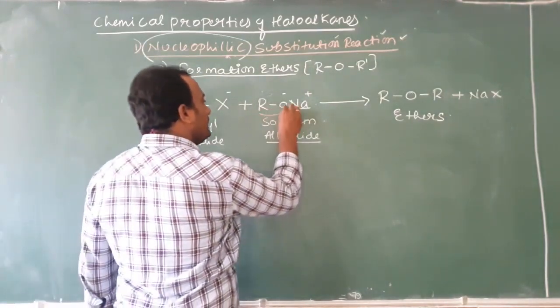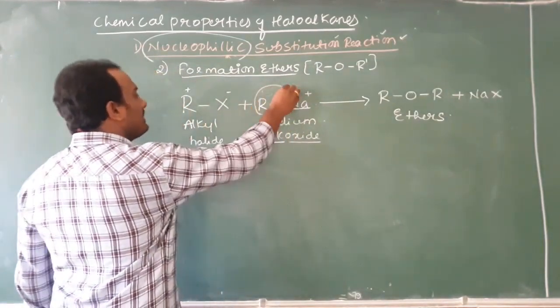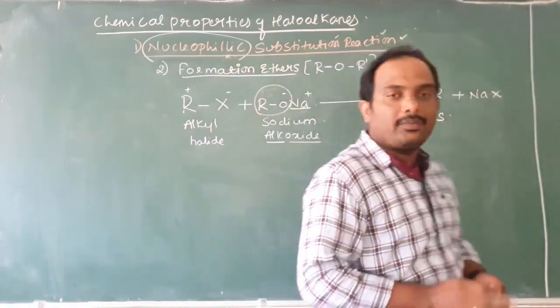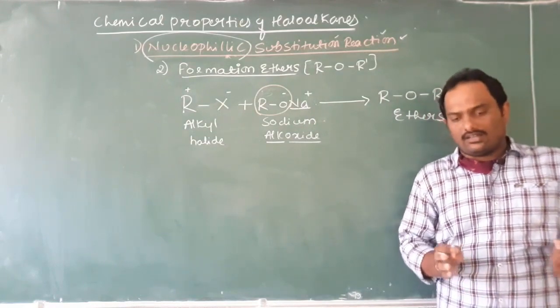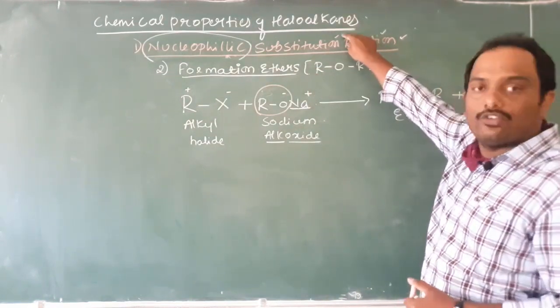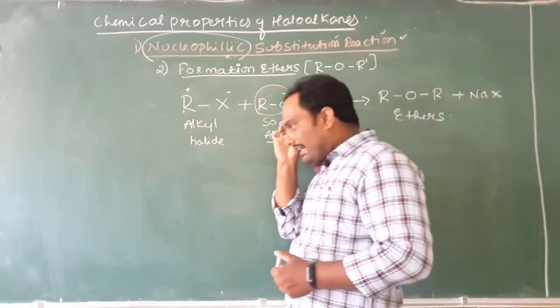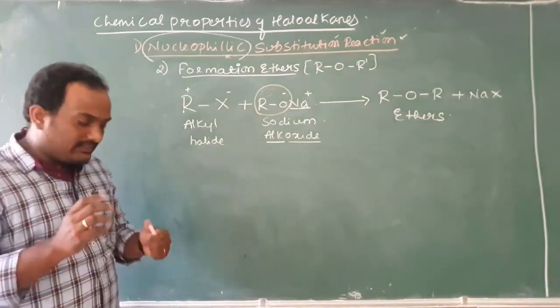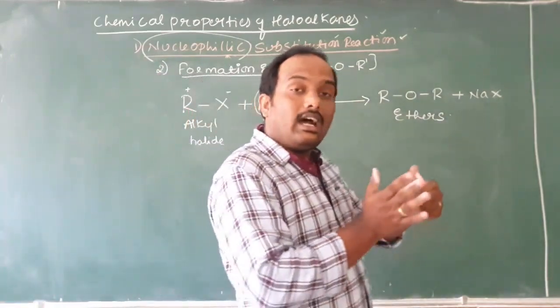Here identify which is a nucleophile, students. Nucleophile is RO minus, which has successfully replaced X minus, that is a halogen from this group. Therefore, with 100% surety, I call this reaction is an example of nucleophilic substitution. How to identify nucleophilic substitution means there must be the involvement of the nucleophile, and that nucleophile has to substitute another molecule.